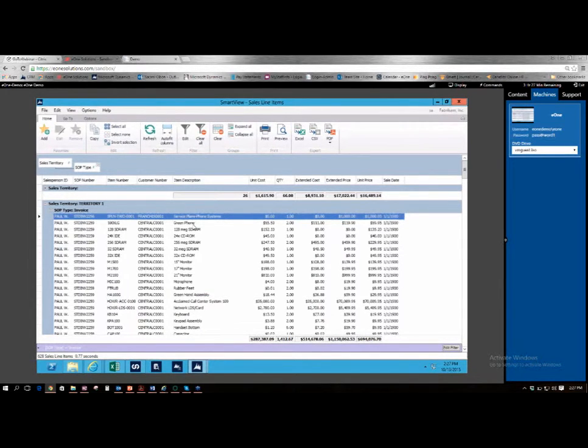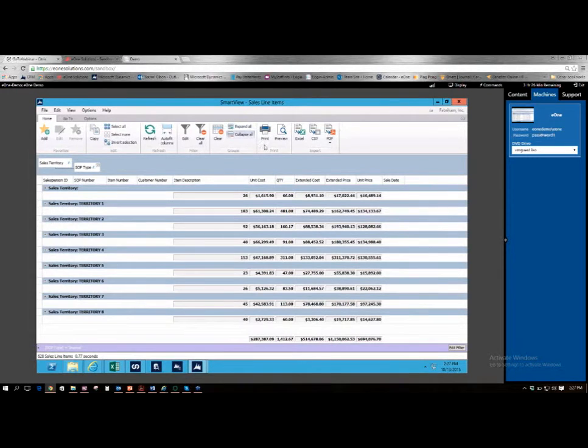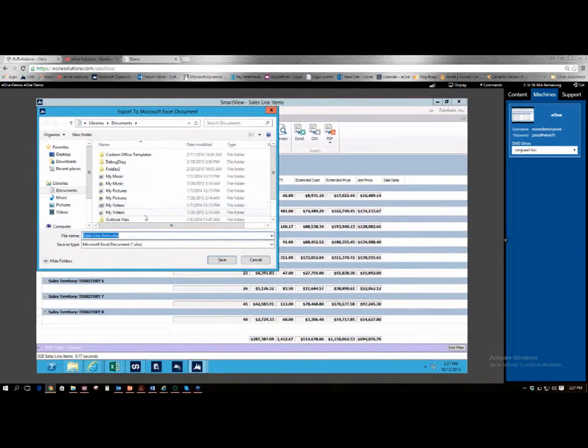Now, let's talk a little bit about how we can export this to Excel. So let's say if we go to our upper right-hand corner and I wanted to export all this data to Excel, and I'm going to collapse it because I want to show you that when you're exporting that to Excel, you're going to actually keep all of the groupings and the subgroupings that you've set prior to that.